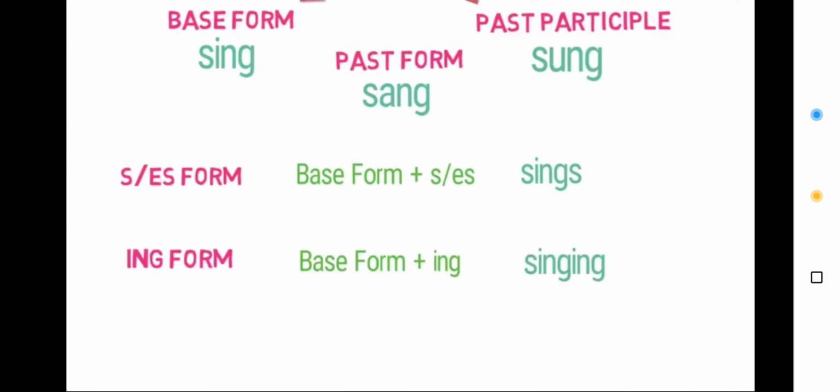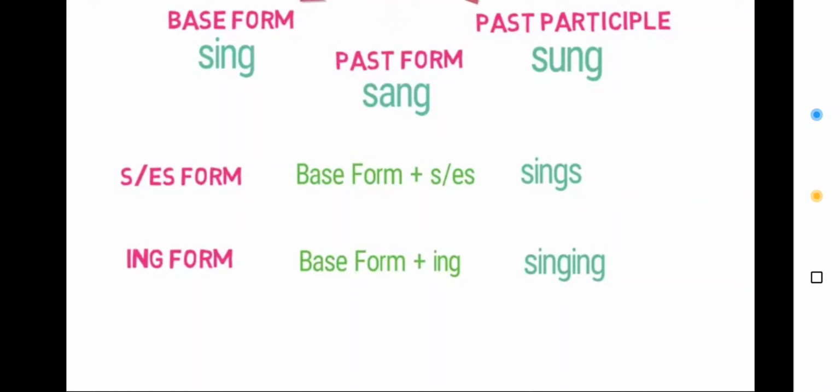इनके अलावा भी there are 2 more forms, that is S और ES form and ING form. देखिए S and ES form का इस्तेमाल कब हो रहा है? When the subject is third person and in singular form. ठीक है, then like for example we have taken another example of sing. तो base form is sing, past sang and past participle sung. Sing, sang, sung. So here when do we use S or ES form? When the subject is third person and is in the singular form. So base form plus S or ES, it becomes sings.